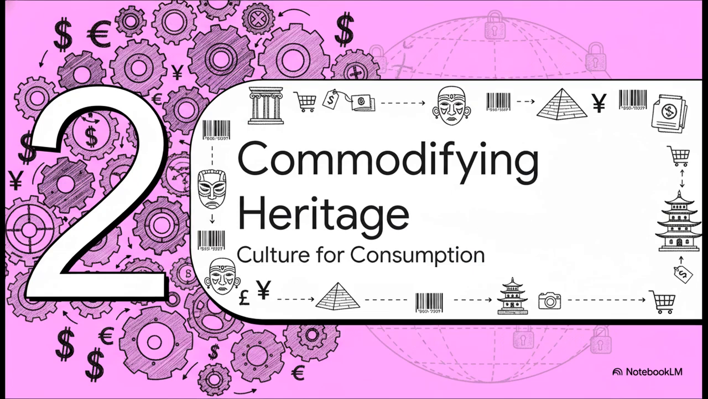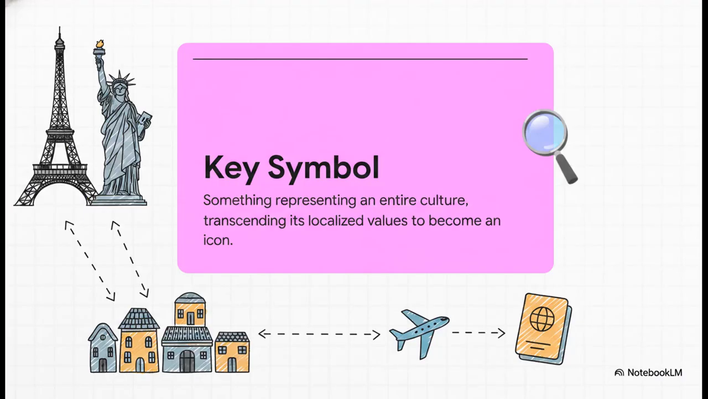Moving right along to section 2, commodifying our cultural heritage. Let's talk about culture for consumption. So how does this massive economic imbalance physically shape the actual places we visit? In our field, we often use Sherry Ortner's concept of the key symbol. This is something that represents an entire culture, society, or country, totally transcending its localized values to become this globally recognized icon. Think of the Eiffel Tower in Paris or the Statue of Liberty. But the critical question is, what actually happens when a local lived-in space gets packaged up for global consumption?